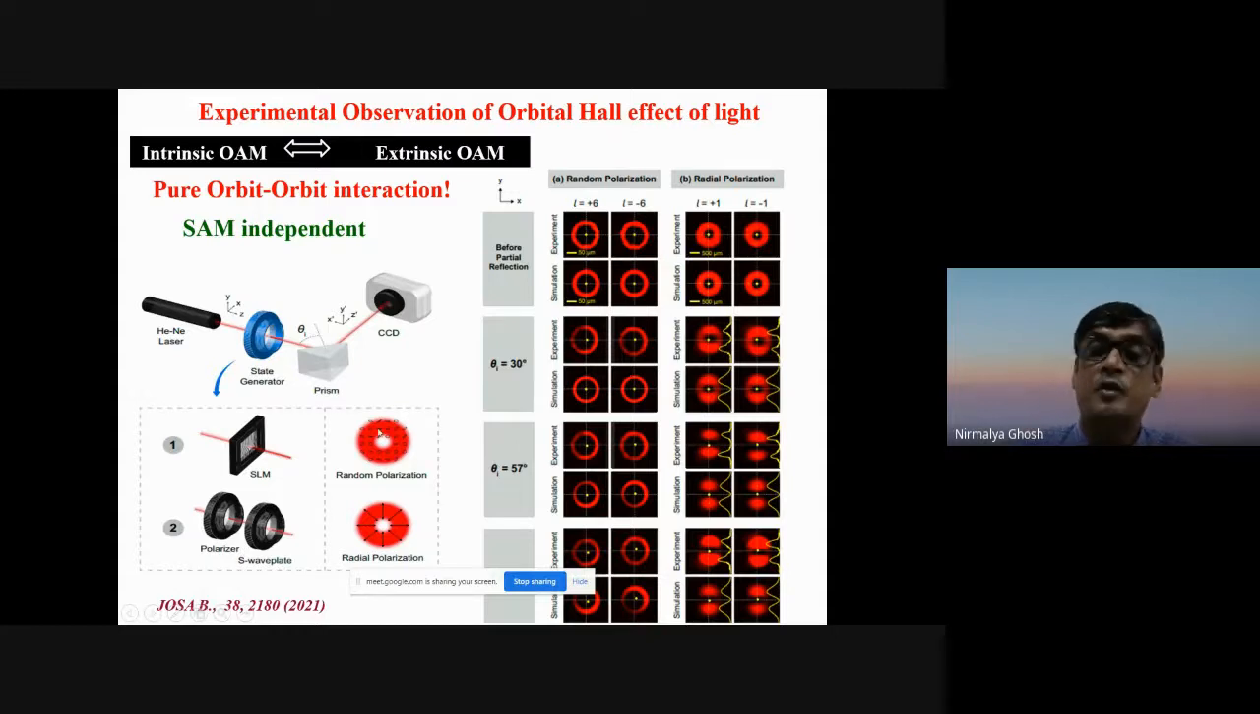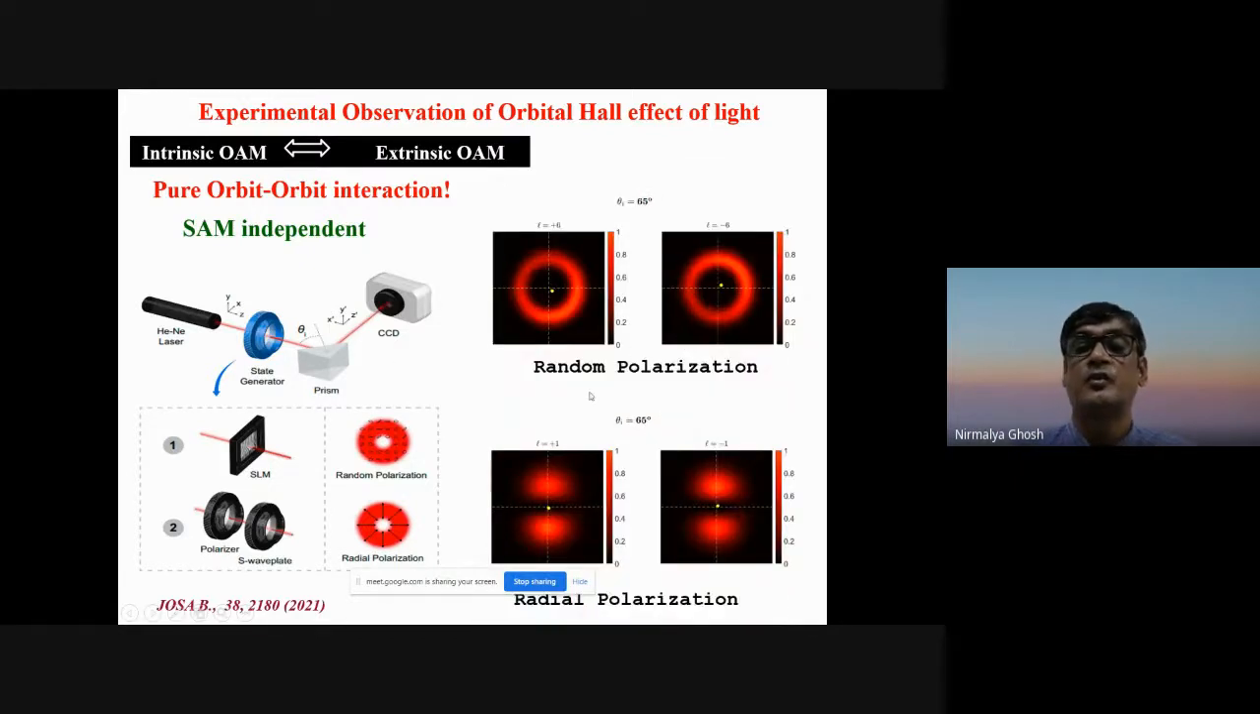we observed the orbital angular momentum Hall effect, that is, an orbital angular momentum dependent shift of the beam trajectory, which is completely independent of spin polarization of the effect. And this is what we experimentally observed, and the corresponding simulation also showed, for random and radial polarization, beautiful orbital angular momentum dependent shifts in the beam trajectory. So this is a new effect that we have observed. This may also have various applications in OAM sorting, etc., which may be pursued later on.